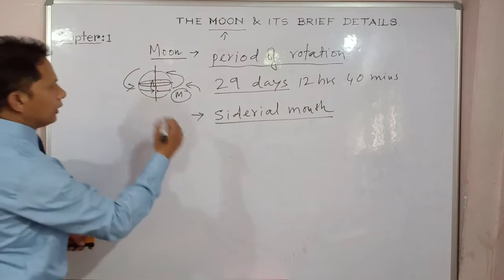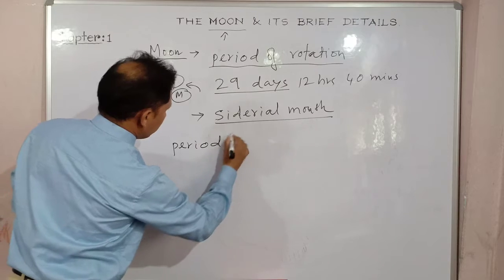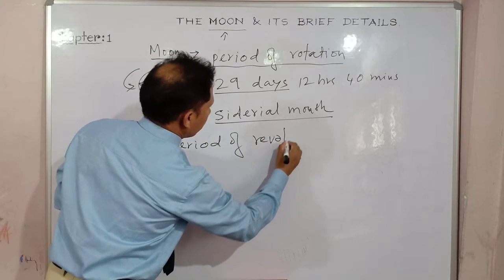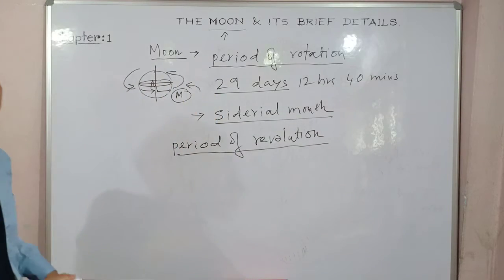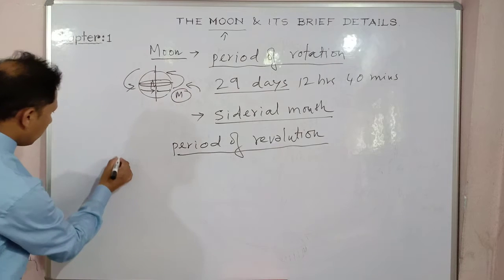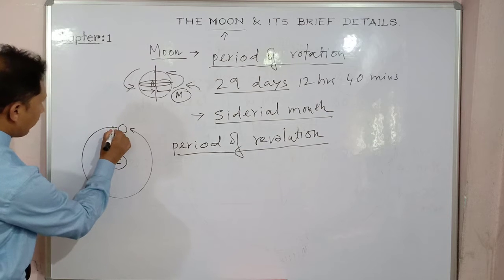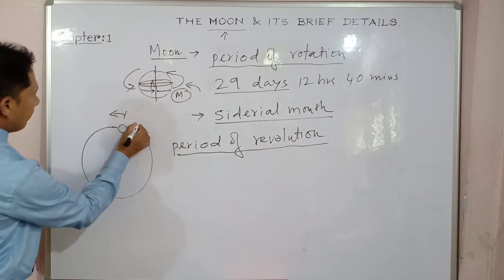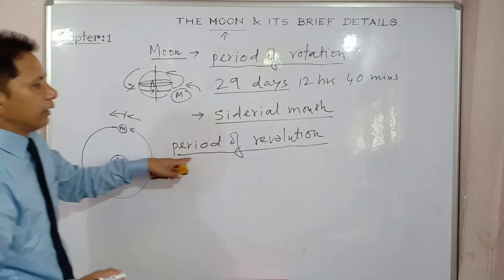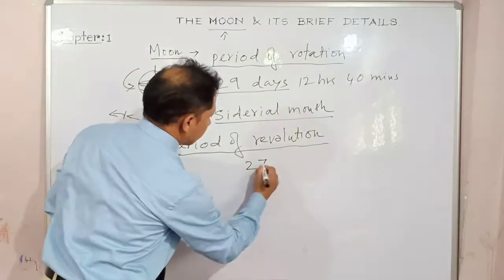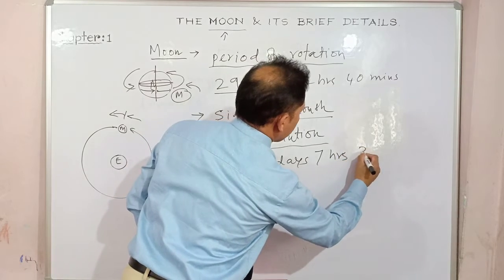On the other hand, next is the period of revolution, right? That means keeping the earth in the middle, when the moon completes its journey, started from here and came back to the same spot, going around the earth. This is the period of revolution. Already I have said, 27 days, 7 hours and 30 minutes.